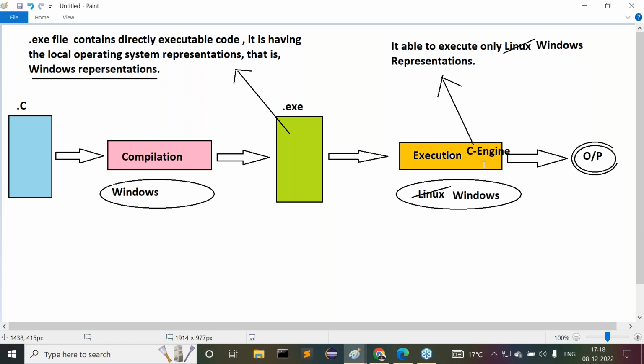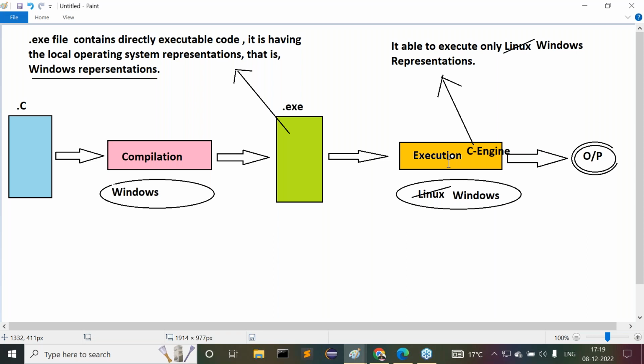Moreover, the C engine is expecting Windows representations only. So if you want to execute a C program, for compilation and execution, we must provide the same operating system.